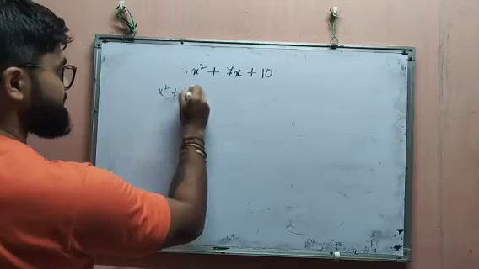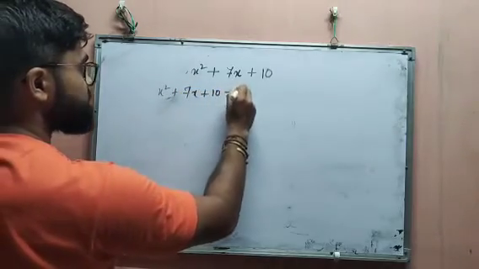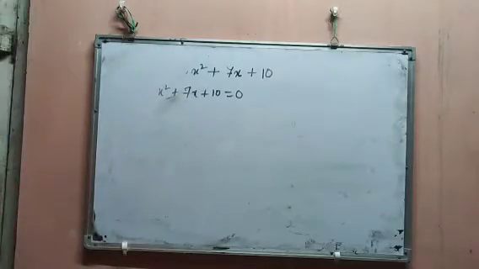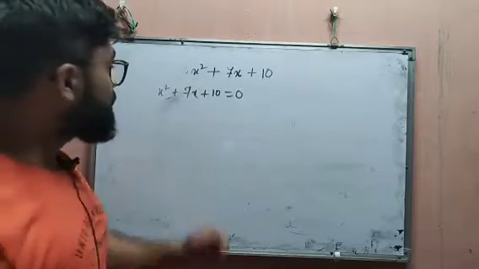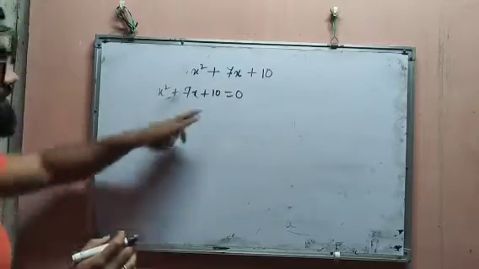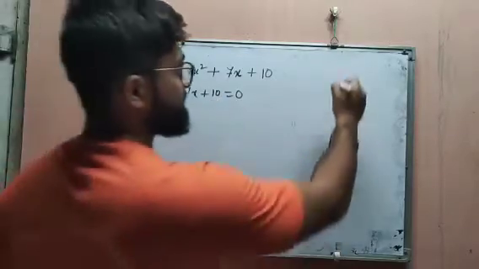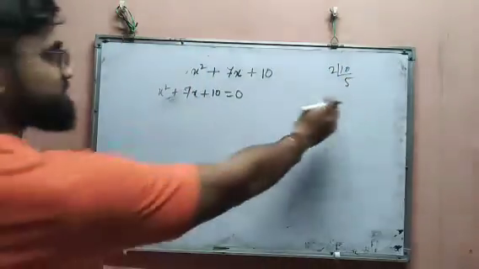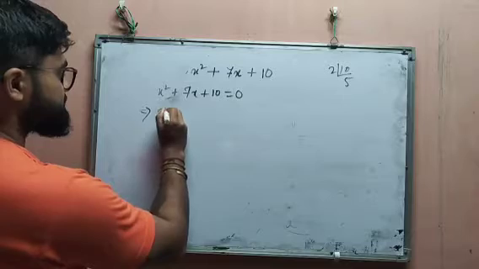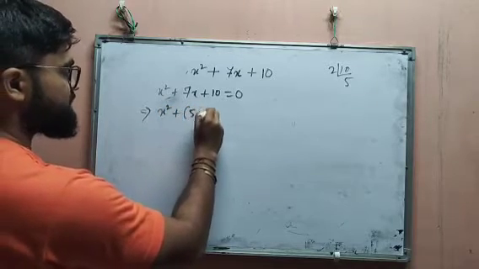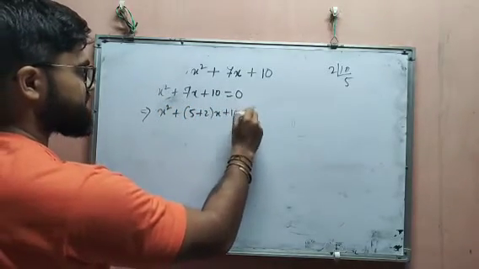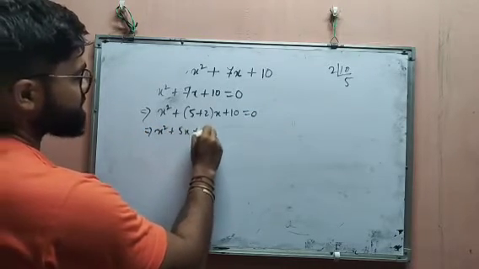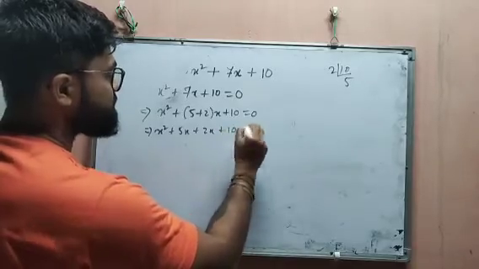To find the zeros, you have to write x squared plus 7x plus 10 is equal to 0. Now we need to do middle term splitting. So this is 10, and by prime factorization 10 is 2 into 5. So 5 plus 2 equals 7. So 7x can be written as (5 plus 2) into x, so x squared plus 5x plus 2x plus 10 is equal to 0.